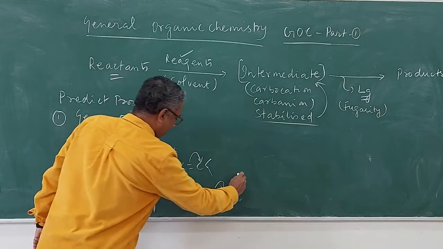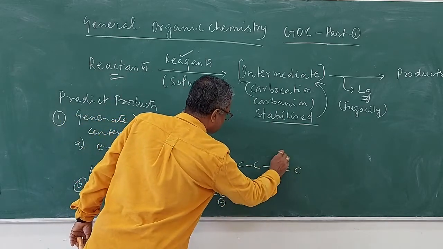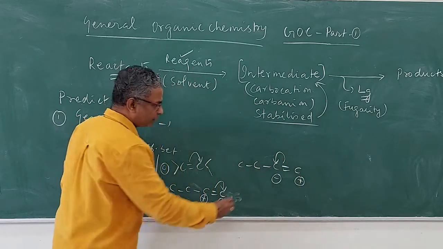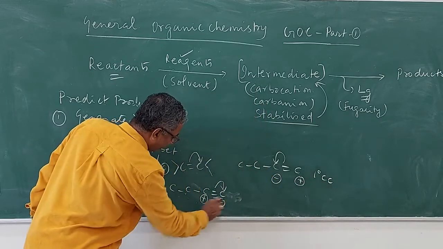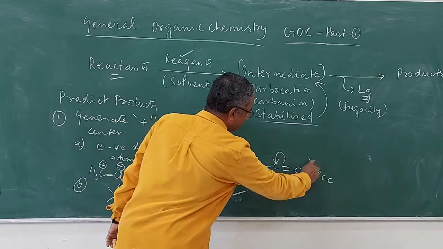Another way of creating a double bond is, we can shift this double bond here, so this will create a minus, this will create a plus. As you can see, this is a primary carbocation, this will form a secondary carbocation. So this type of shifting is correct, this type of shifting is wrong.